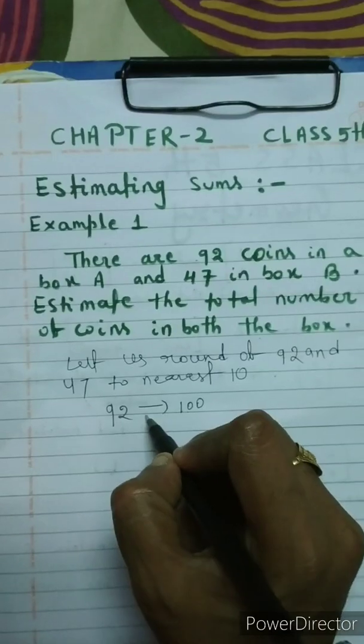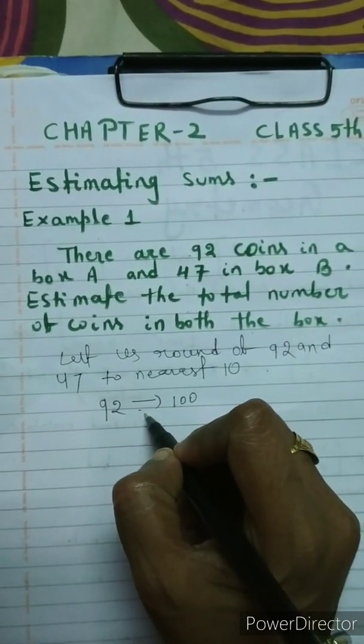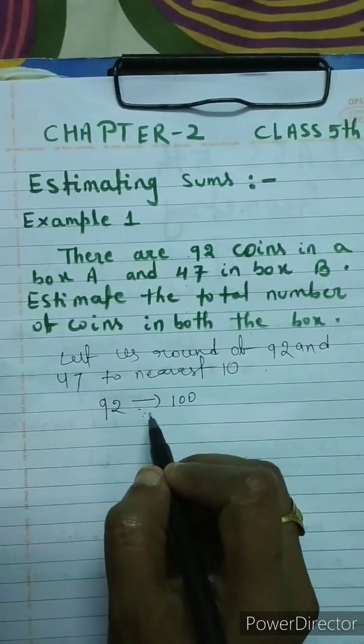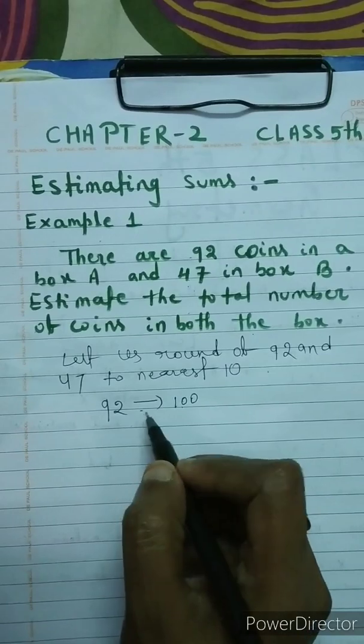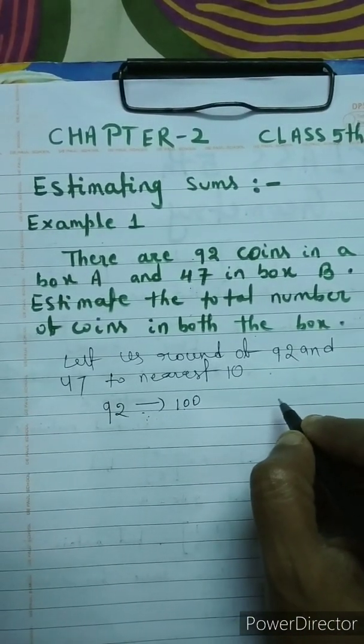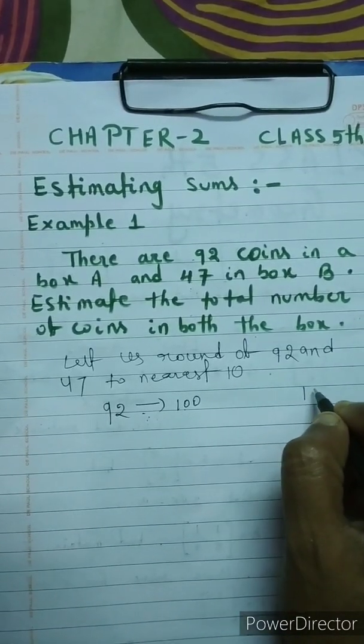I hope you can understand this rounding of numbers. Then it is easy for you. If you understood rounding off in the previous class, all of you will understand this very easily. If you could not understand rounding off, then it is a problem for you. So I think first I will explain how to round off to the nearest 10. So for example, suppose I take 17 here, children.